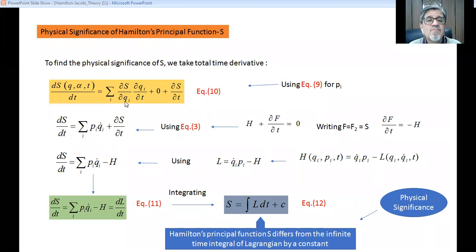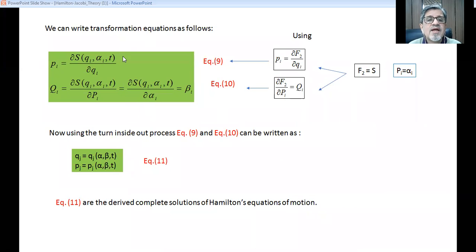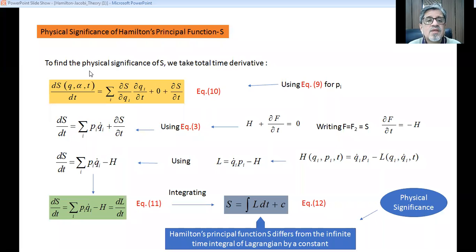This is del S by del qi. Again going back, this is equation number 9. Here we have shown the variable, but if we don't show the variable, del S by del qi is represented by pi, and del S by del t as it is. Now going back to our equation 3.